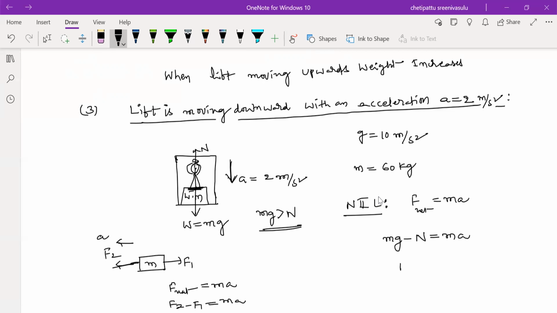Now take the N value alone. Moving N to that side, we get N equals mg, and ma moves to this side, so minus ma.